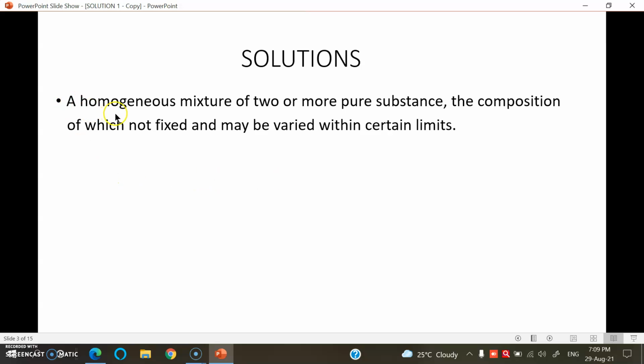Definition. A homogeneous mixture of two or more pure substances, the composition of which is not fixed and can be varied within certain limits. Two or more substances are combined in such a manner that they are completely, uniformly distributed through each other, forming a single phase of mixture, that is, forming a solution.